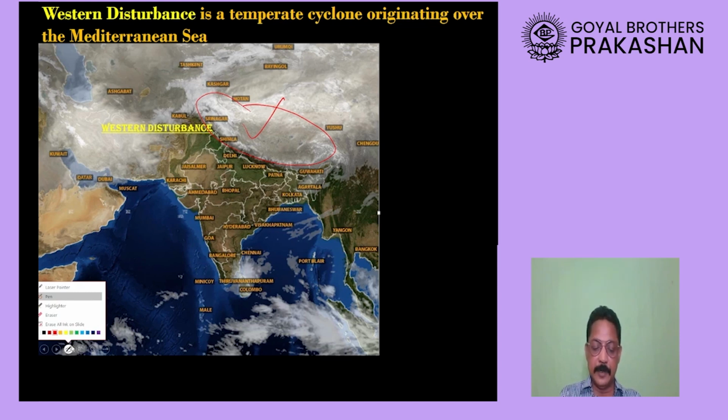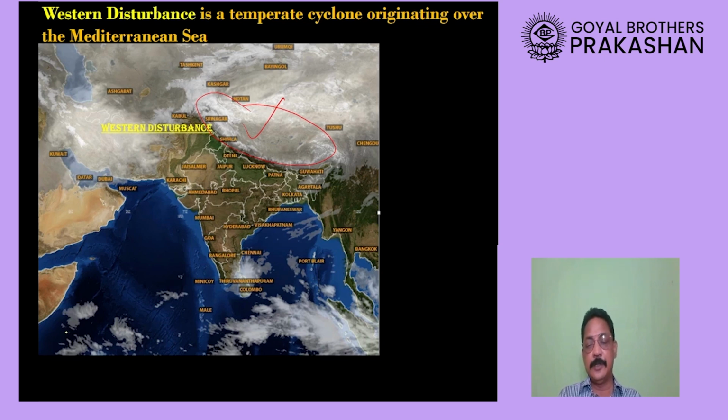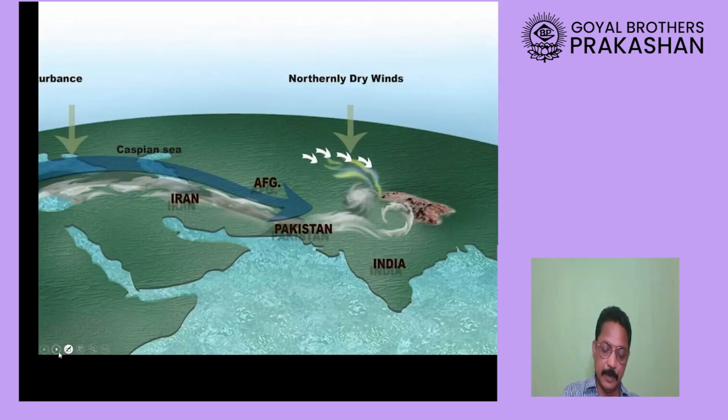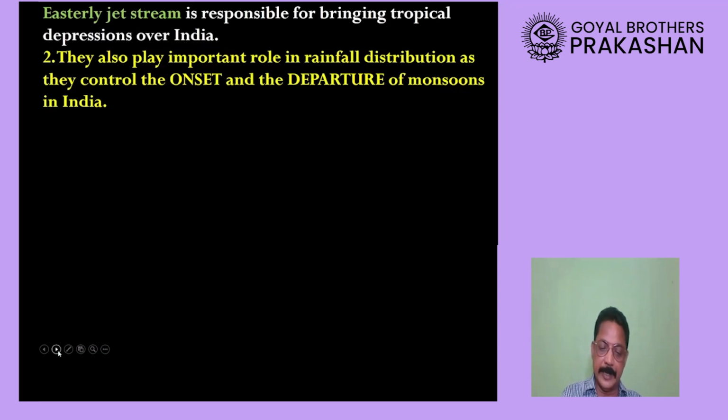It is known by another name, westerly depression, and another name for them is temperate cyclone. So there are three names for the western disturbance: western disturbance, westerly depressions, also called temperate cyclones, which bring rainfall to India. You can see in this picture the winds are shown coming towards India, and here the Himalaya mountain is blocking them.